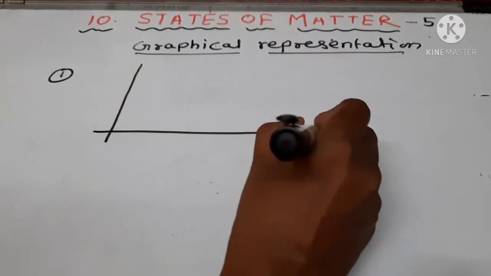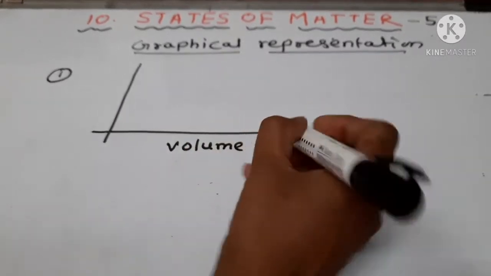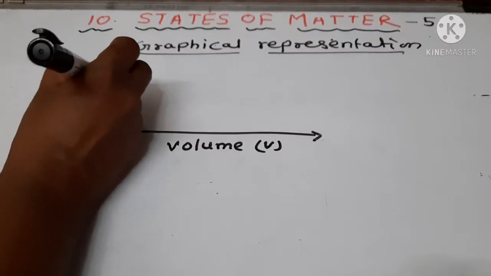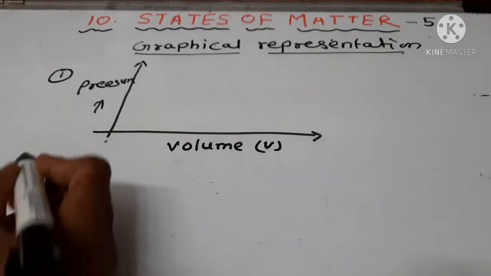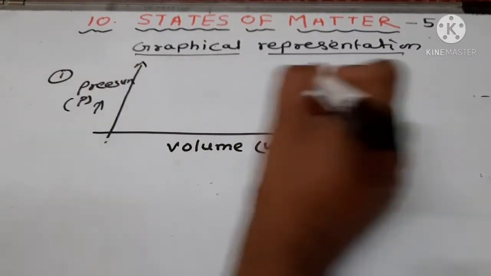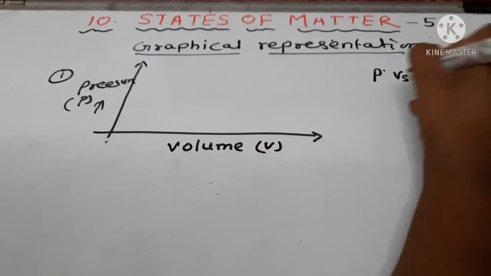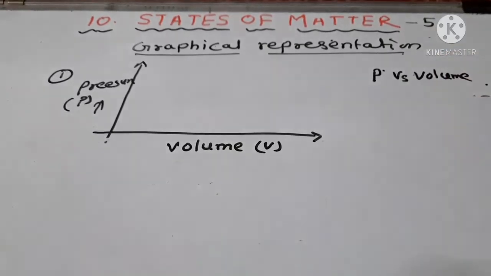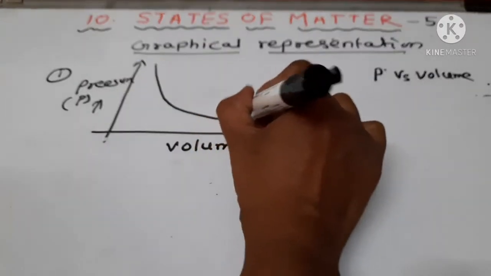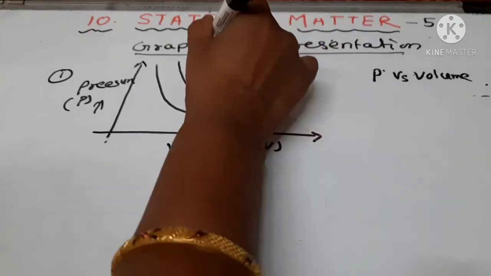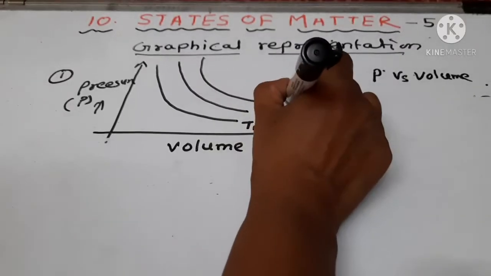If we take volume on the x-axis and pressure on the y-axis, that is pressure versus volume, then we get a curve. This is at T1, T2 and T3.